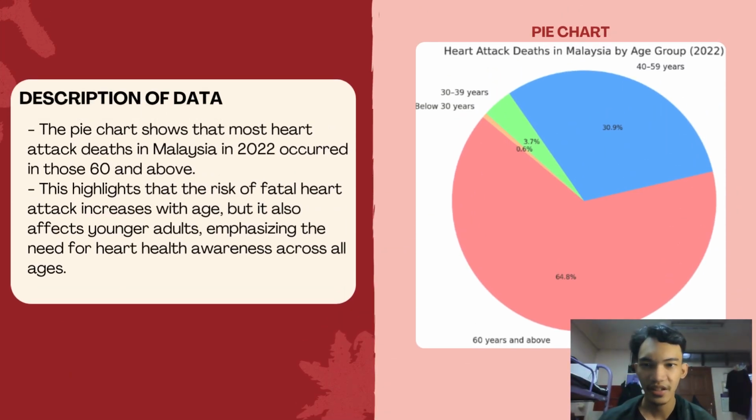The first chart is a pie chart. The pie chart shows that most heart attack deaths in Malaysia in 2022 occurred in those 60 years and above. This highlights that the risk of fatal heart attack increases with age, but it also affects younger adults, emphasizing the need for heart health awareness across all ages.